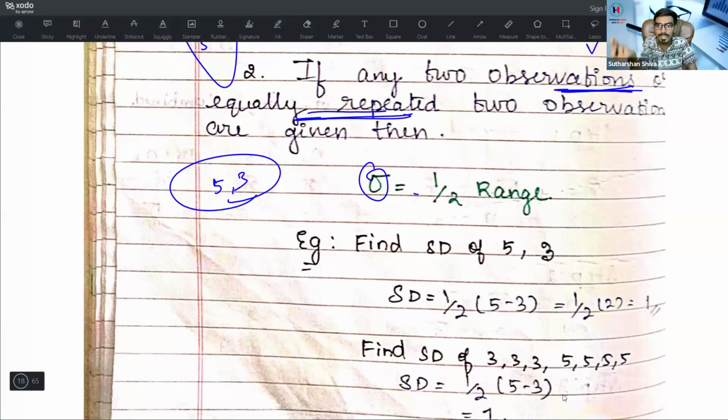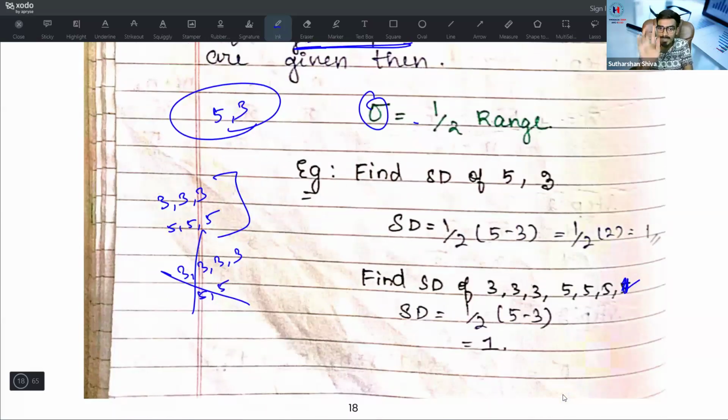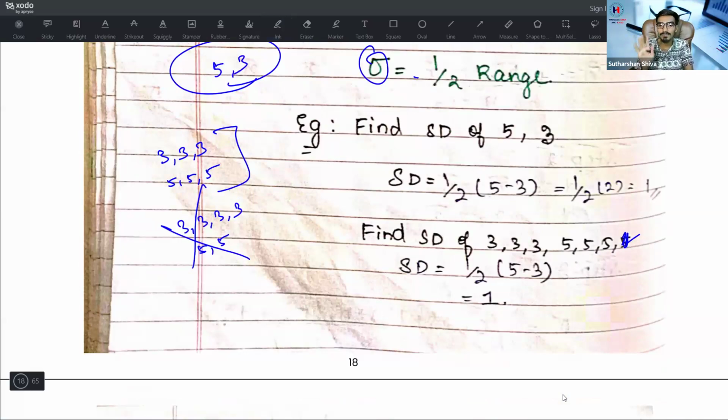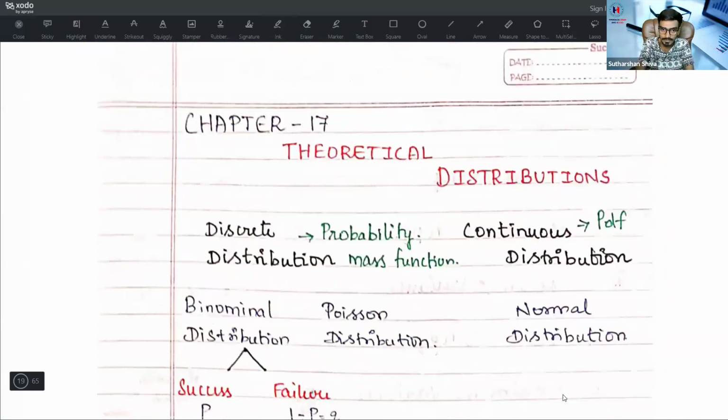Suppose they give 3 data, you will only go with the original formula. Suppose they give you 2 observations that are equally repeated, let's say 3, 3, 3, 5, 5, 5. Then use this formula, since two observations are equally repeated. But suppose 3, 3, 3, 3, 5, 5 is given, don't use this method. Use the same half of the range method. Half of the range is the formula.